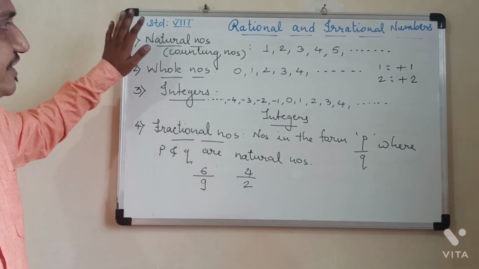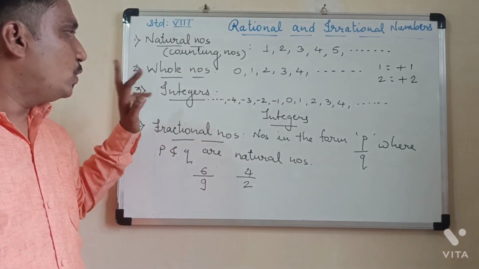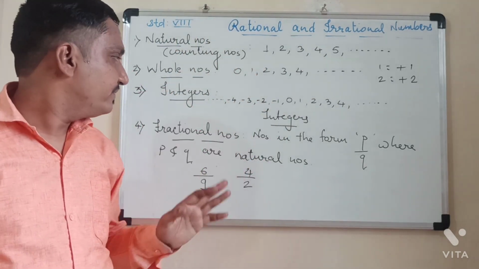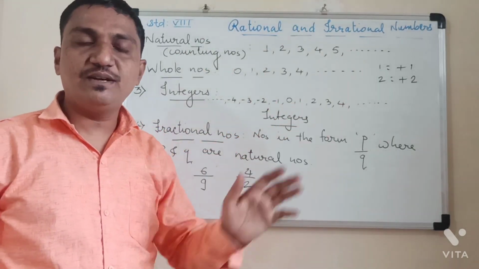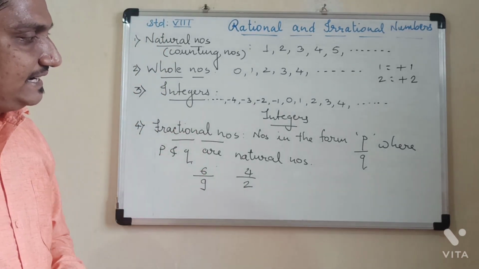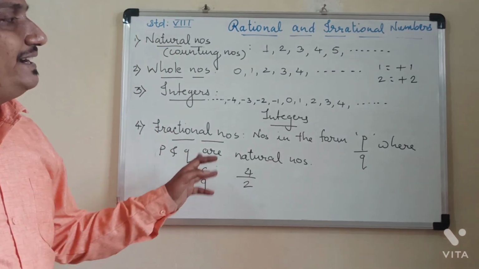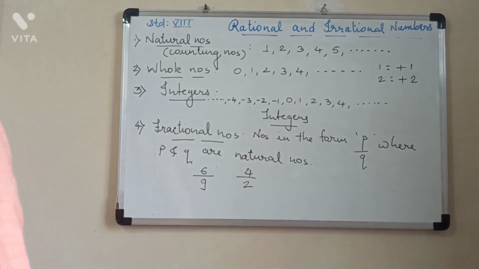So fractional numbers are numbers in numerator and denominator form, where both numerator and denominator are natural numbers. See, natural numbers are numbers that we count from 1, 2, 3, 4, and so on. Whole numbers are numbers that we count from 0, 1, 2, 3, 4, and so on. Integers are all the negative numbers, 0, and all the positive numbers. And fractional numbers are numbers in numerator and denominator form, where both numerator and denominator are natural numbers.